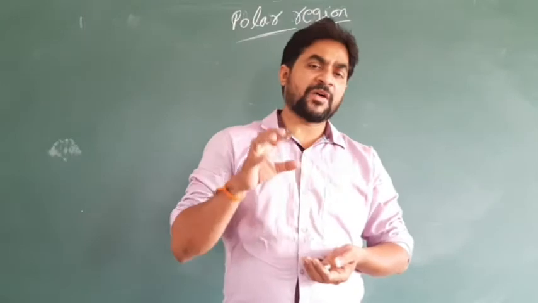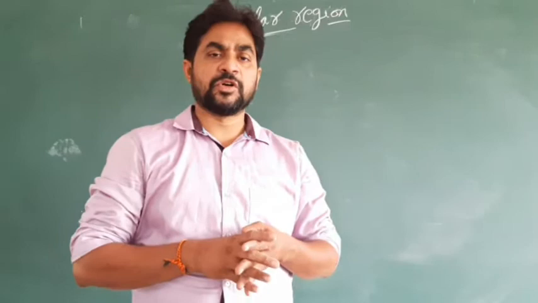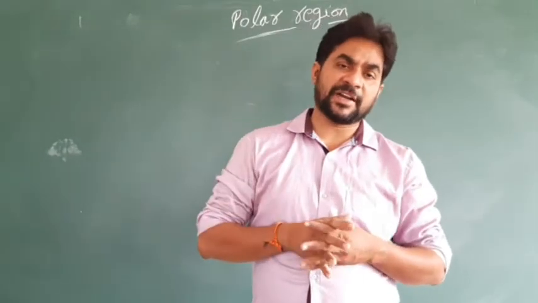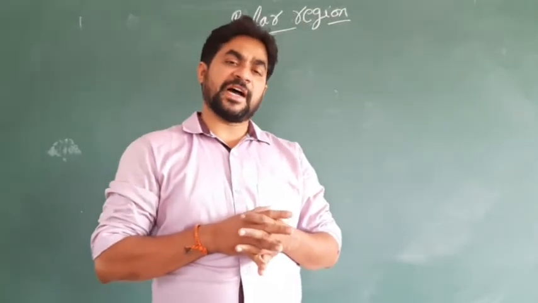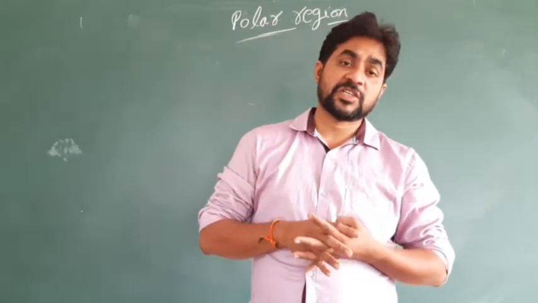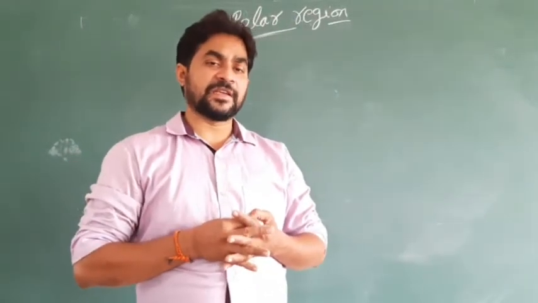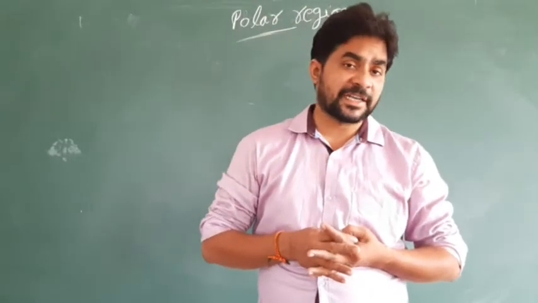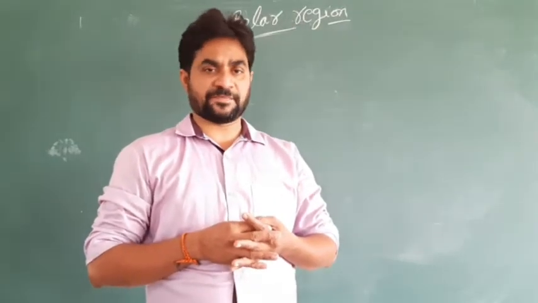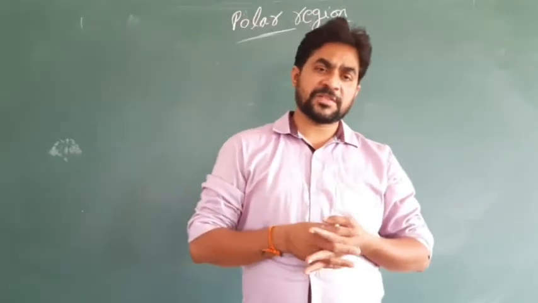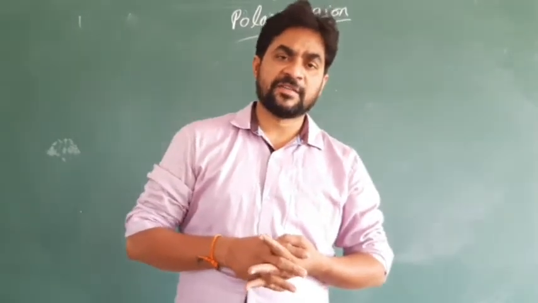Next we have some special latitudes. The 23 and a half degree northern latitude is called the Tropic of Cancer. 23 and a half degree south is called the Tropic of Capricorn, and 66 and a half degree north is called the Arctic Circle, and 66 and a half degree south is called the Antarctic Circle. These are the points we learned in the previous classes and also in the first lesson.